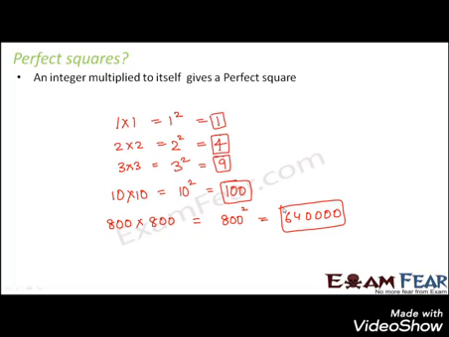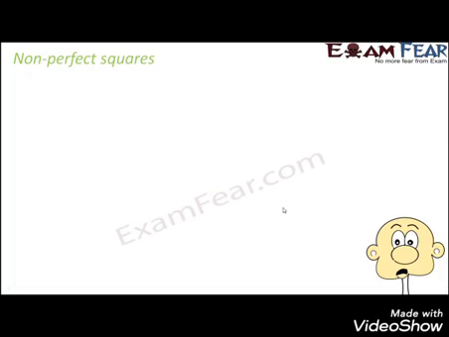Now the question is, why have we given this name, perfect square? Is it that not all numbers are perfect squares? Because we have so many numbers, right? Here we see some examples like 1, 4, 9, 16, 100, 640,000 and so on. But don't we think that every number is a perfect square? No, that's not the case. Only some numbers are perfect squares. In fact, that is why we have given this special name to these numbers. So let's see what are non-perfect squares.